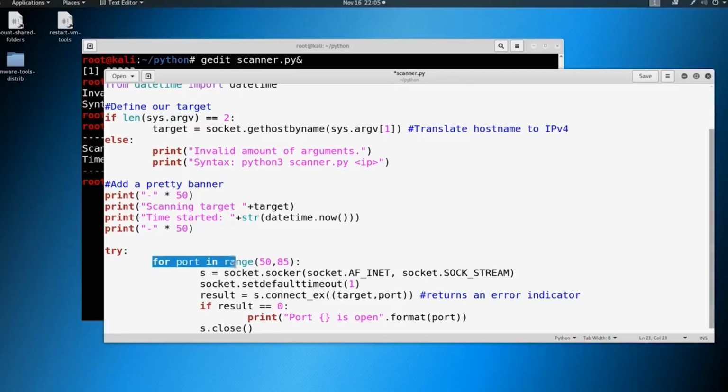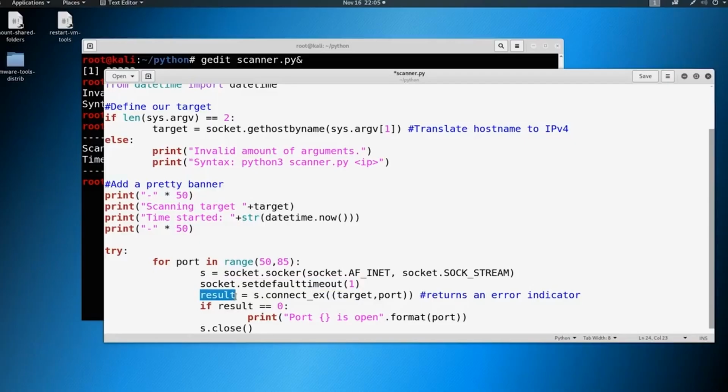We've got a for loop here. Remember, for is just an iterate. We're defining a port in this range, so 50, 51, 52, all the way up to 85. We're going to repeat this whole process. We're going to establish our variable of s, which we did in the socket video, the previous video. We're just declaring, hey, I know I'm going to want to connect to IPv4 and a port. When I do make that connection, I want that default timeout to be 1 second.